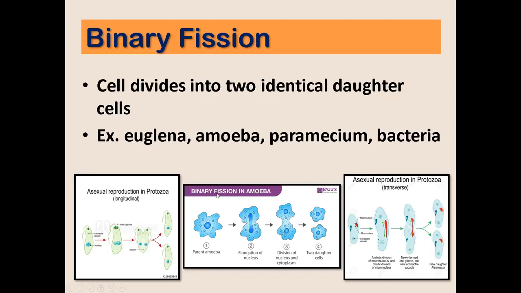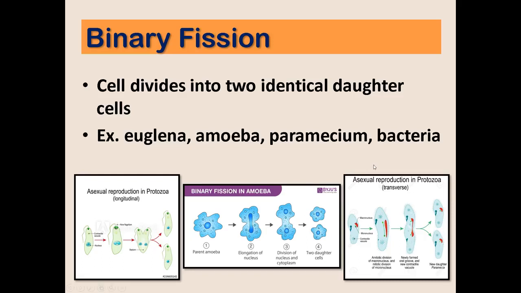Next, the binary fission in amoeba. For the parent amoeba, it experiences elongation before the daughter cells are produced. There is elongation and then division of the nucleus and cytoplasm. And after some time, there are two daughter cells that are, let us repeat, identical. Identical when it comes to their DNA.